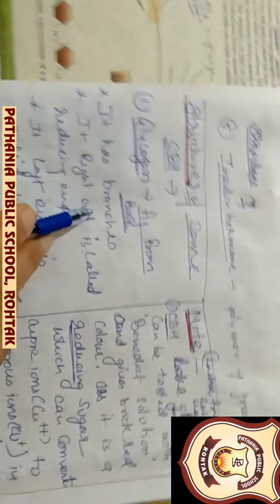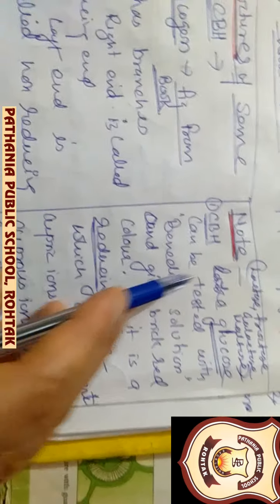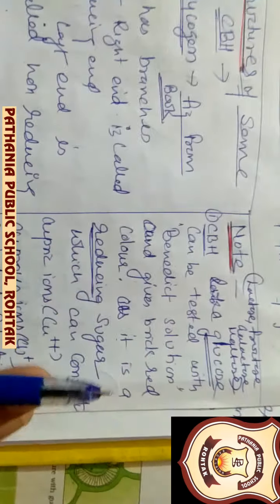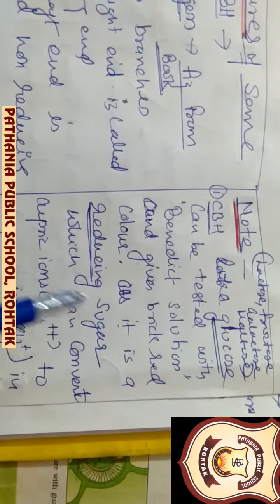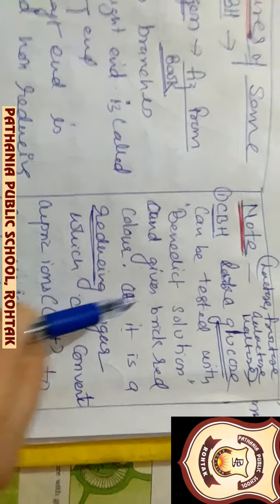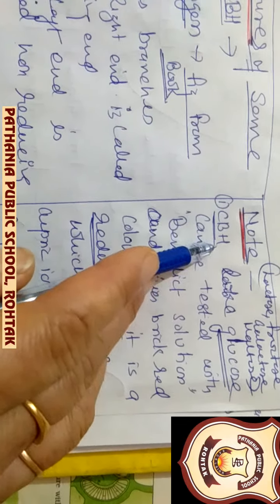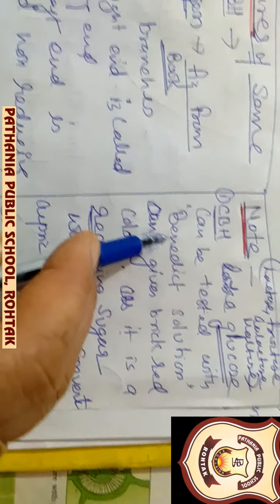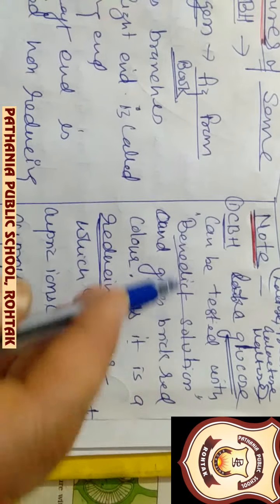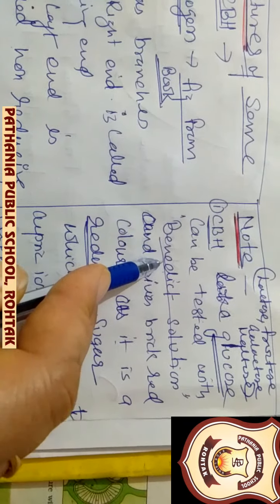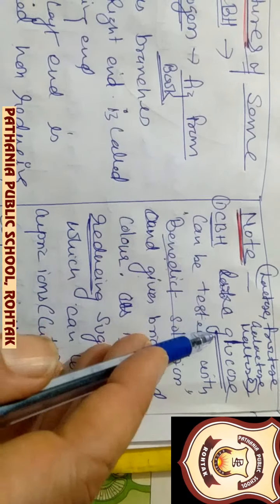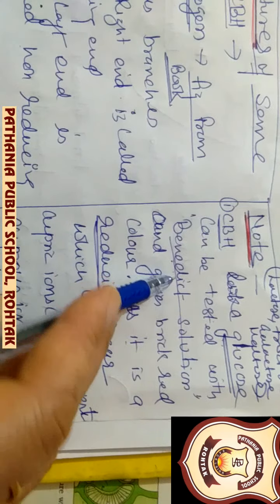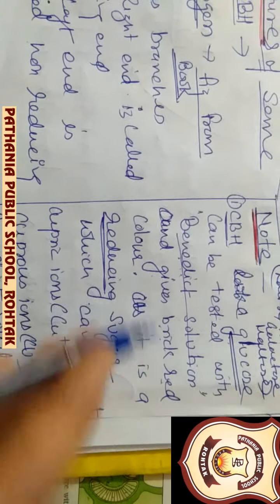Before discussing the structure of polysaccharides, I want to discuss one point given in the note: carbohydrates can be categorized as reducing and non-reducing. In the laboratory, carbohydrates can be tested with Benedict solution, a chemical named after the scientist. If a carbohydrate is tested with Benedict solution and gives a brick red color,